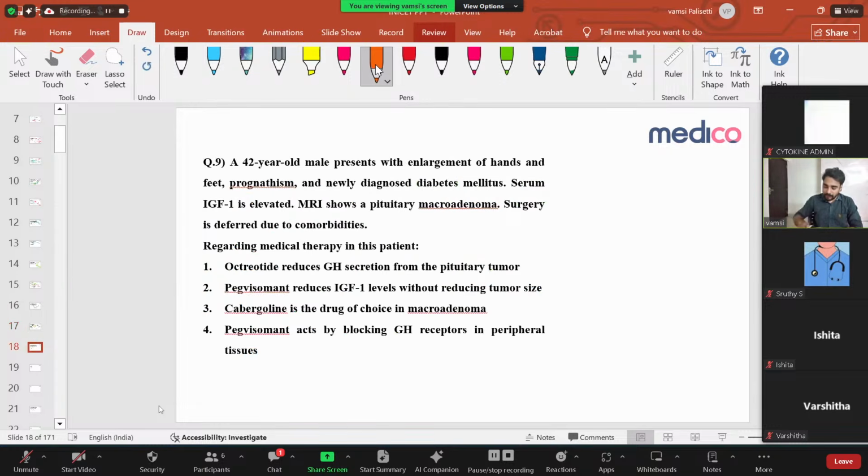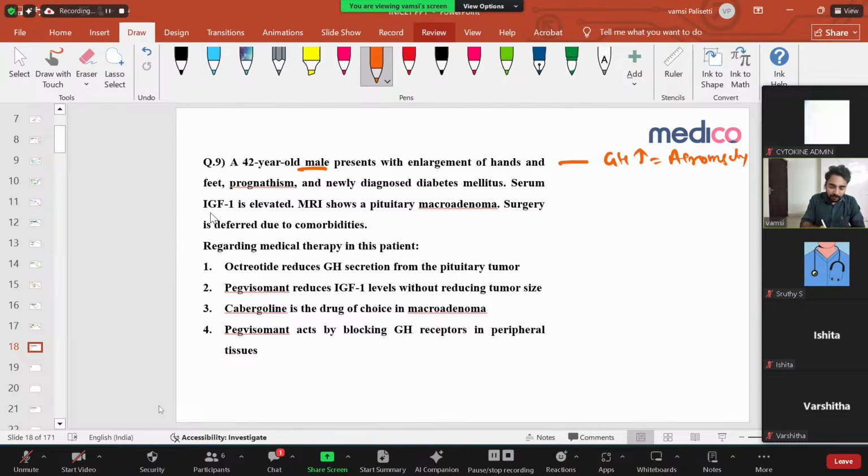Now, what is the question saying? This 40-year-old male presents with enlargement of hands and feet, prognathism, that is jaw enlargement, and newly diagnosed diabetes mellitus. So what is the examiner talking about? Enlargement of hands and feet, prognathism, and new diabetes mellitus. It's all because of growth hormone excess. That is what is called acromegaly. Okay.